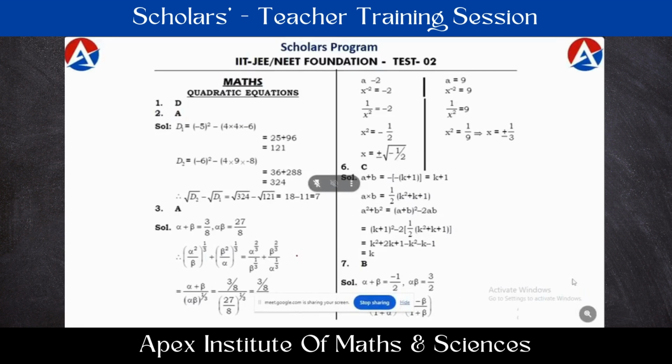Even in these key and solutions of the question paper, if you still have any doubt, please let us know through the same WhatsApp group. Suppose in this test 2 scholars program 6th class third question, you might be expecting the answer to be B, but we have given A. Then you can mention the same in the WhatsApp group. So in the test 2 6th class, you say we have given correct answer A, but it might be B. Then our team is going to cross check once again. Finally, they are going to give the updated output, whether it is A or B, whatever the final answer is, they are going to share it with you. In that way, even for the key and solutions, if you have any doubts or queries, you can post them in the WhatsApp group. Right?